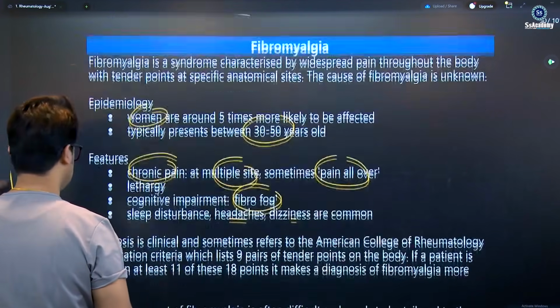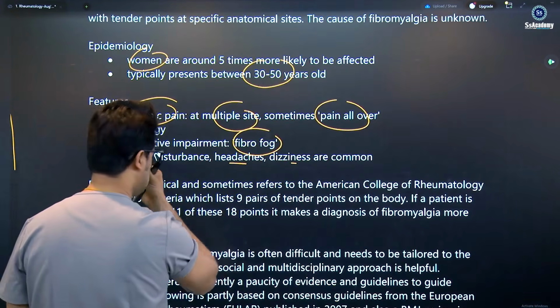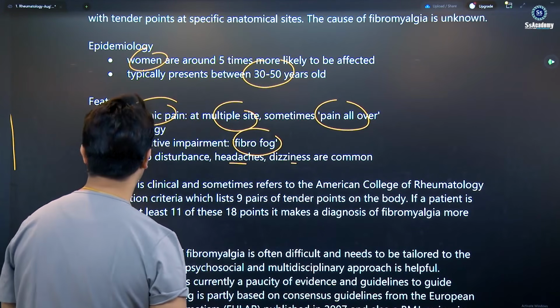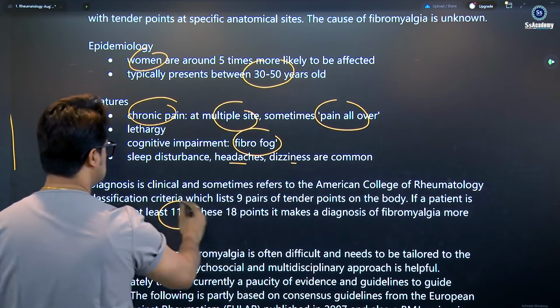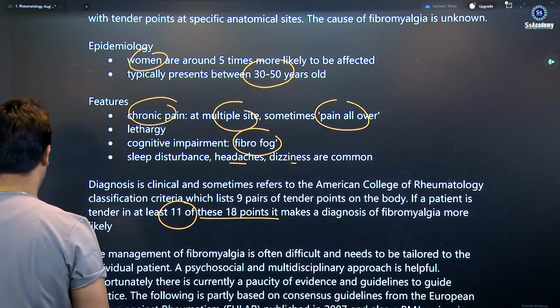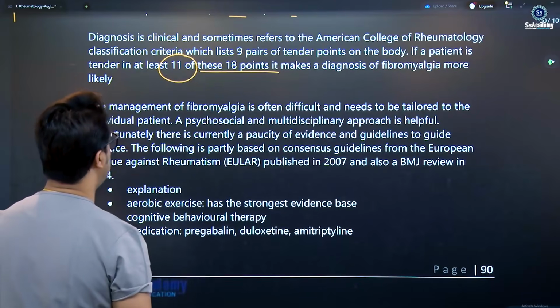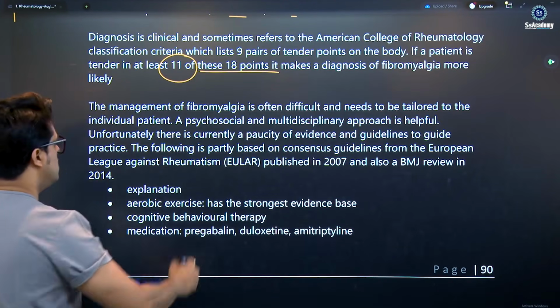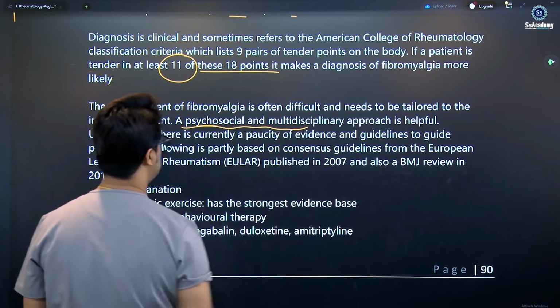Diagnosis is clinical and sometimes refers to the ACR criteria, which lists 9 pairs of tender points on the body. If 11 of these 18 points are tender, it makes the diagnosis of fibromyalgia. The management of fibromyalgia is often difficult and needs to be tailored to the individual patient. A psychosocial, multidisciplinary approach is helpful.